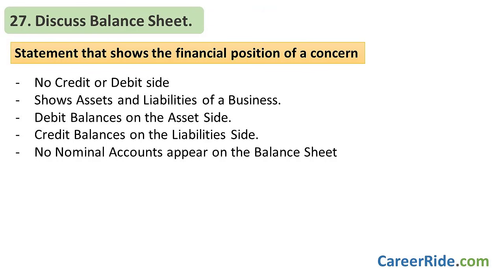And now the last one for today, discuss balance sheet. So balance sheet is a statement that shows the financial position of a concern. It is not an account, rather it is a statement. It has no credit or debit side. It shows assets and liabilities of a business. All debit balances are shown on the asset side. All credit balances are shown on the liabilities side. No nominal accounts appear on the balance sheet.